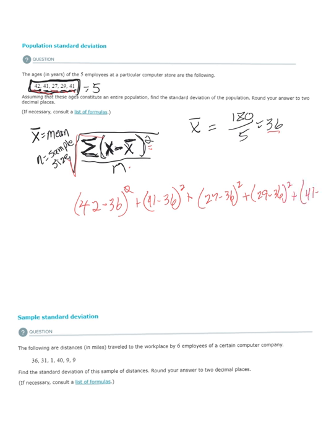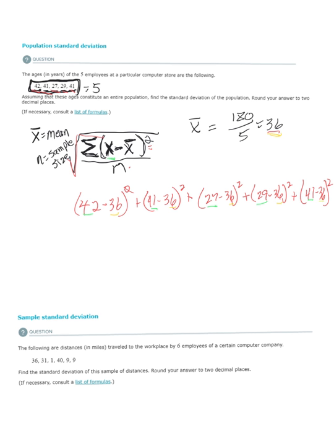And 41 minus 36 squared. So that is each x value, those are my x values, the data points. And in each case, I subtracted from that the mean, which in our case was 36.